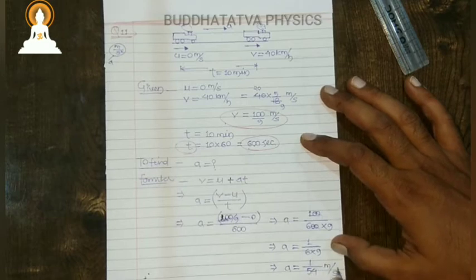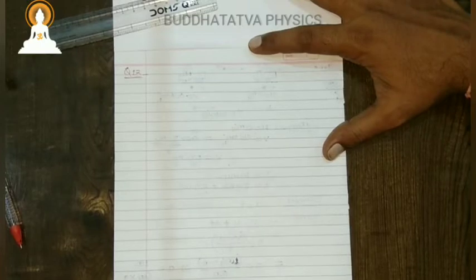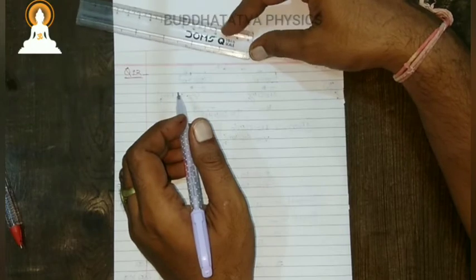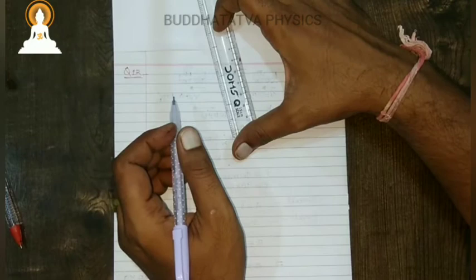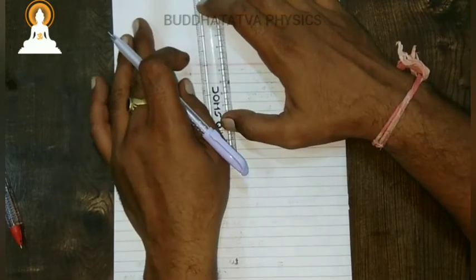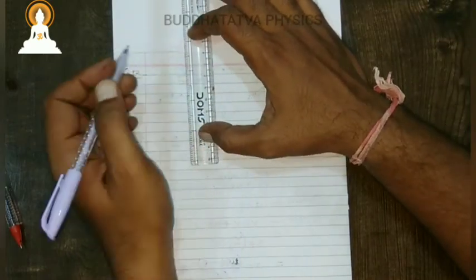Okay, what is the nature of distance time graphs for uniform and non-uniform motion of an object? Question number 12. In question number 12, they are asking for the nature of distance time graph for uniform and non-uniform motion of an object. We know that in uniform motion, the object might move in a straight line. So for a straight line, the distance time graph.